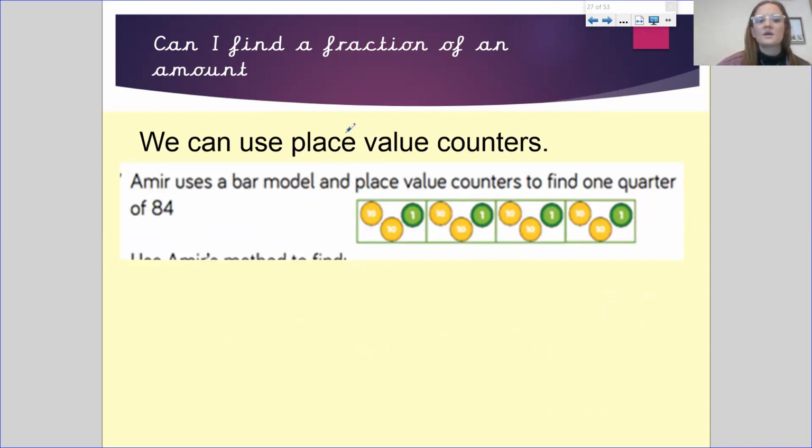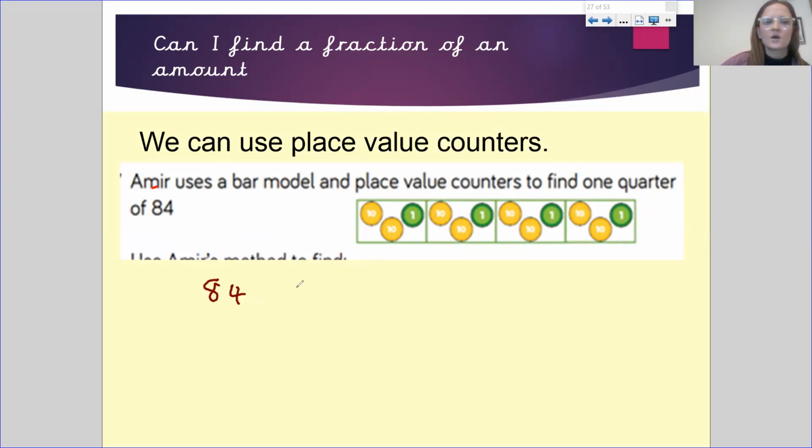We can use the place value counters as well to help us work out bigger numbers. This question says, Amir uses a bar model and place value counters to find 1/4 of 84. The difference here is that we've used counters. The yellow counters are showing us 10s, the green counters are showing us 1s. So our number is 84.